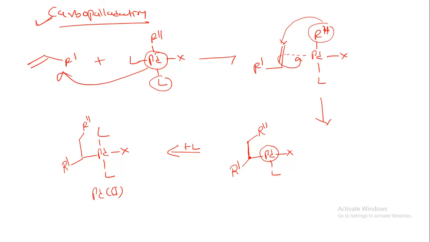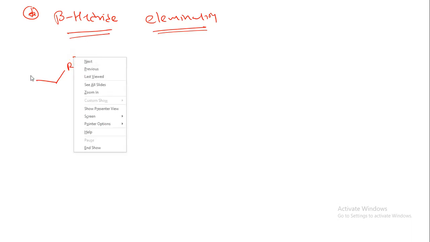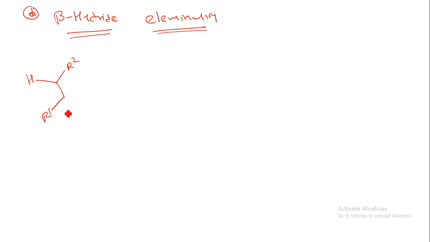Now let us understand one of the last important terminologies, that is beta hydride elimination. If you know this terminology, you can easily understand the Heck reaction. That is why I am explaining here what beta hydride elimination is. Let us take one example. Here we can have R2, and suppose we have an H group over here, let us say this is R1, this is R2. Here we can have a palladium metal, this is X, this is the L group, this is the L group.